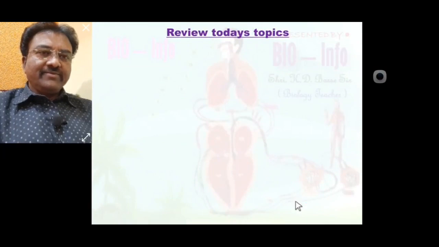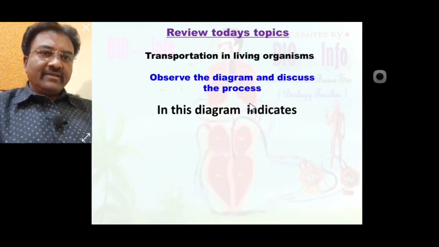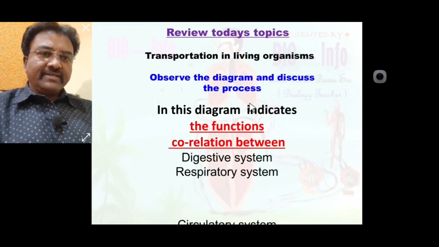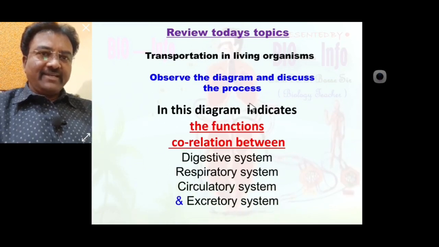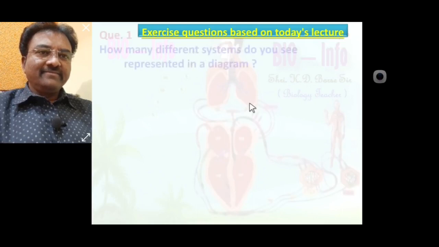Review today's topic. We learned today transportation in living organisms. Observe the diagram and discuss the processes. This diagram indicates the functions correlation between digestive system, respiratory system, circulatory system and excretory system. On the basis of today's lecture, some exercise questions are noted here.